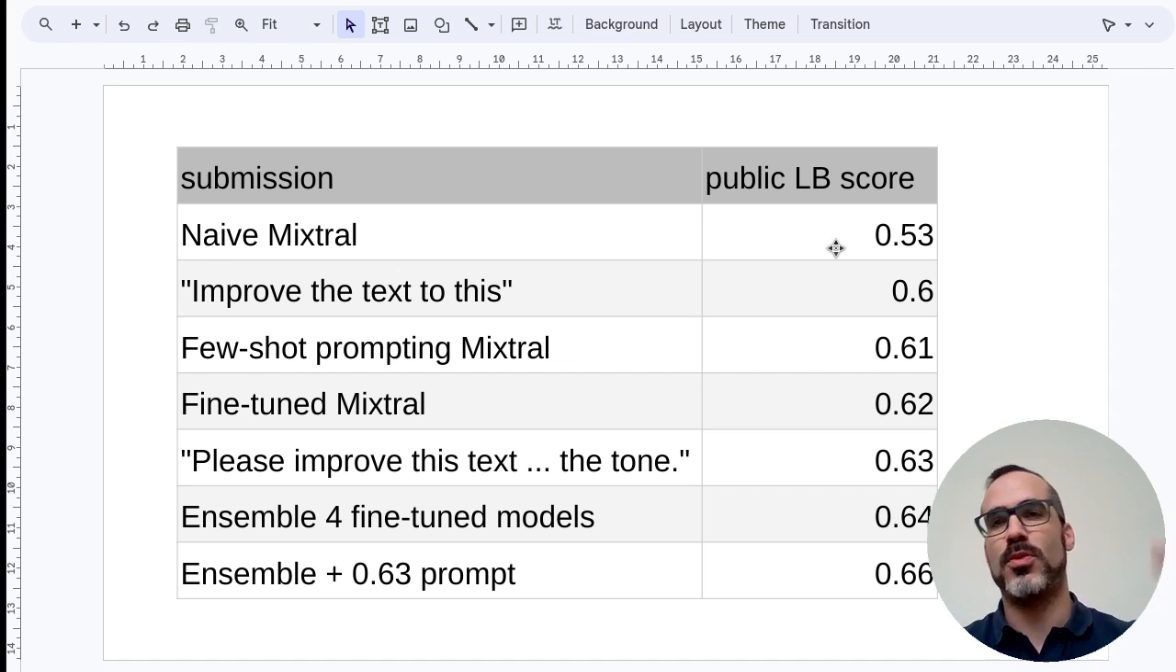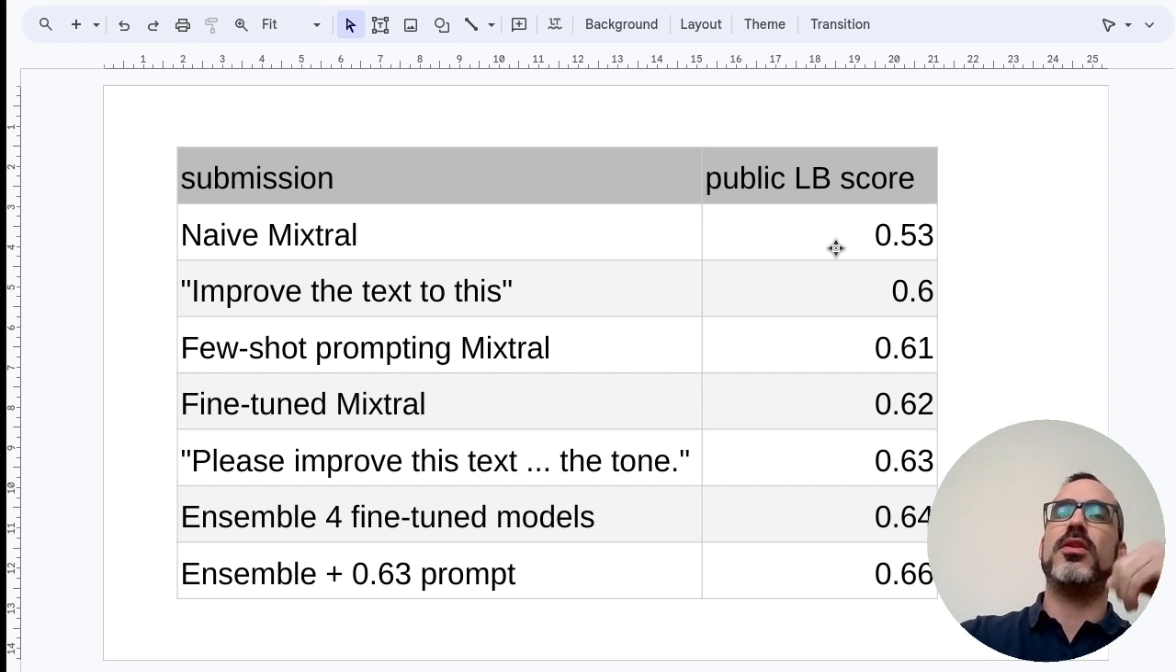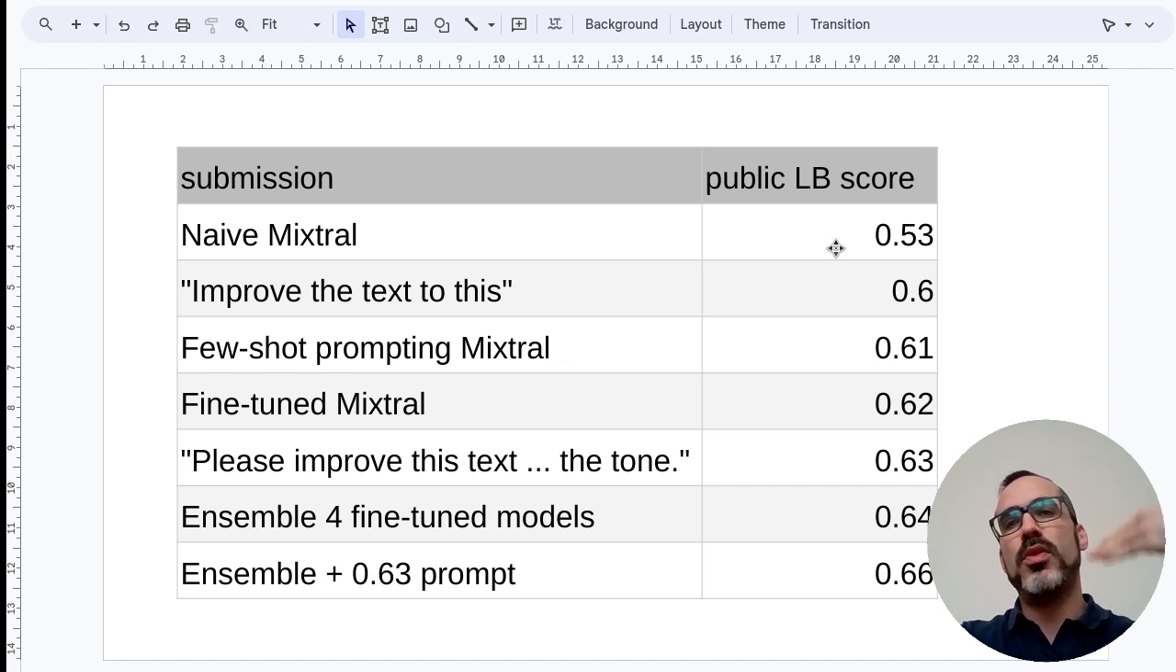But we can do more things with the models. If we take 4 different models, make predictions with all 4 and concatenate the predictions, we can improve the leaderboard score up to 0.64. And finally, if we concatenate this ensemble with the previous sentence, the score rises up to 0.66, which was my best submission.